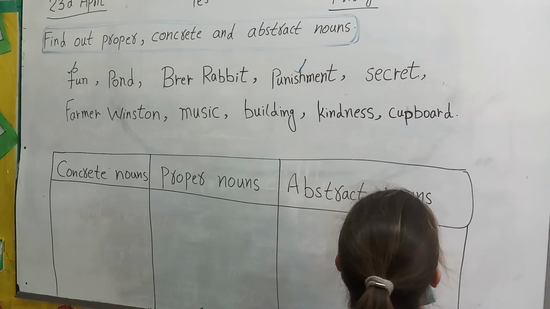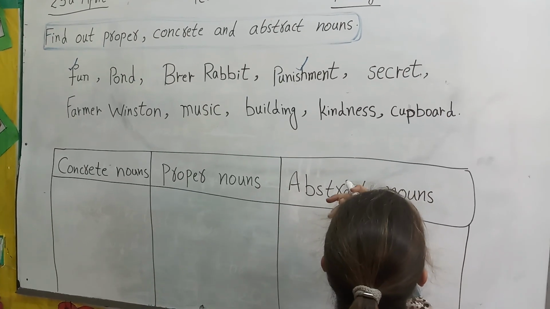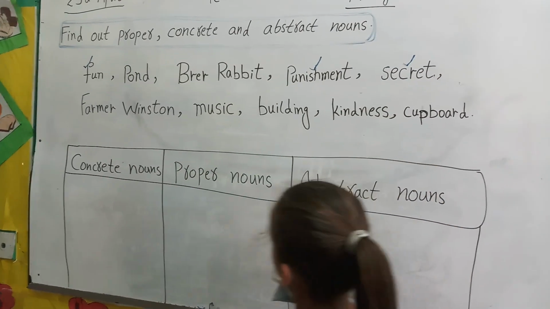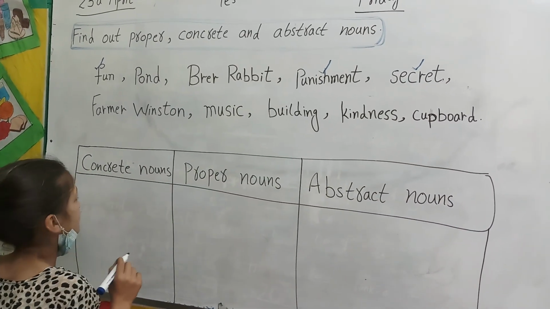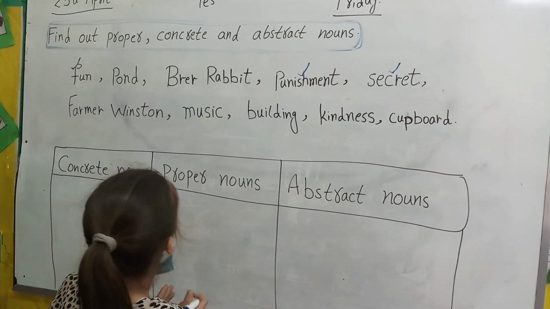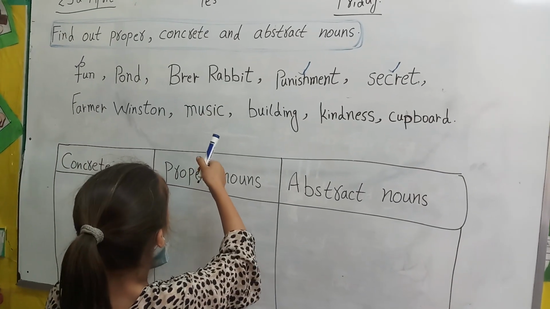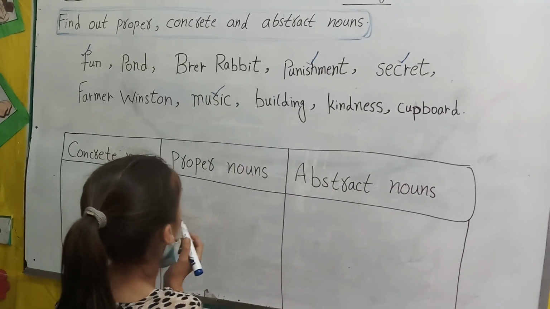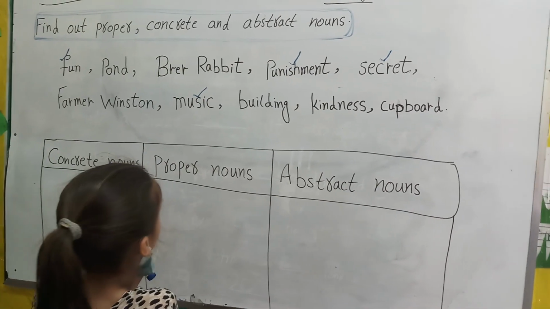Yes, come to the next one. Secret. Yes. Come to the next one. Farmer Winston is not an abstract noun. Come to the next one. Yes, music. This is an abstract noun. Come to the next one.